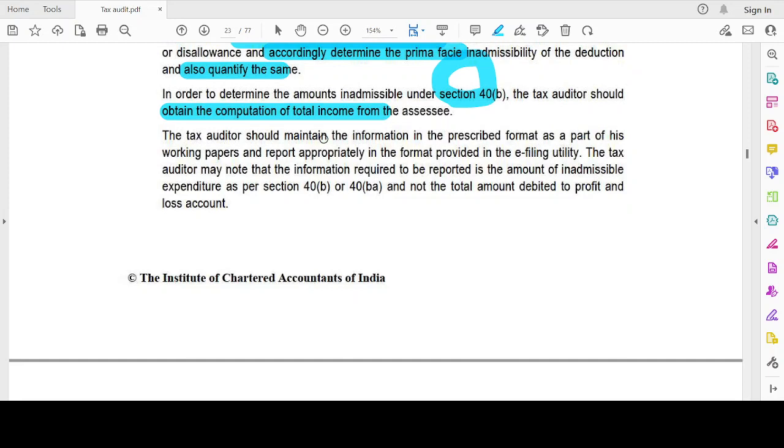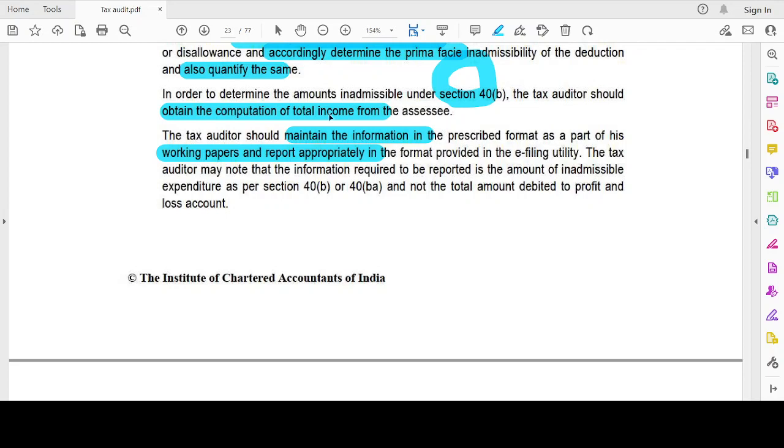The tax auditor should maintain the information in the prescribed format as part of his working papers and report appropriately. Since this tax audit is also a part of audit, the tax auditor has to maintain necessary working papers. Whenever the department scrutinizes, it may ask for the working papers and supportings of the auditor. That is when the auditor has to submit them.